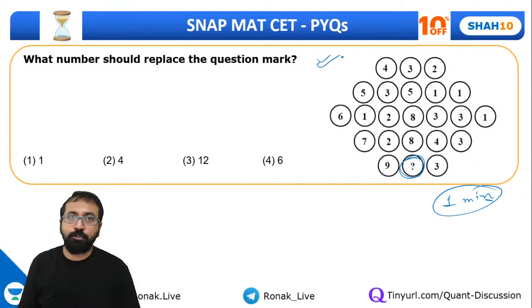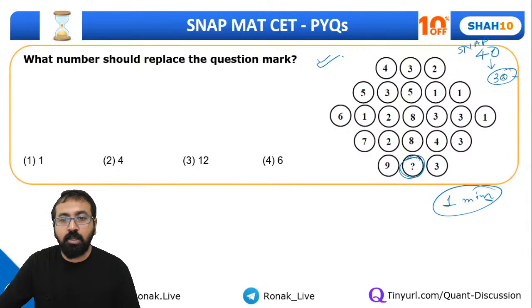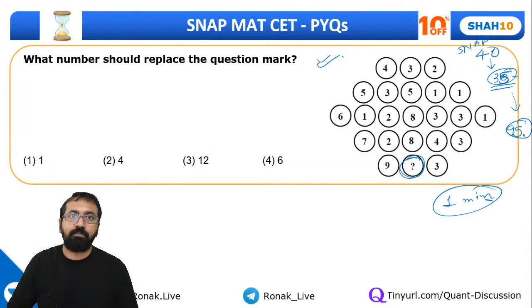Those questions are of 2 marks and all others are of 1 mark, so total 45 marks. Out of these 40 questions in SNAP, you can surely attempt 30 easily, in fact you can go up to 35 if you are very good at quant. This is how you can cross 95 percentile. And of course you will have to practice for reasoning.